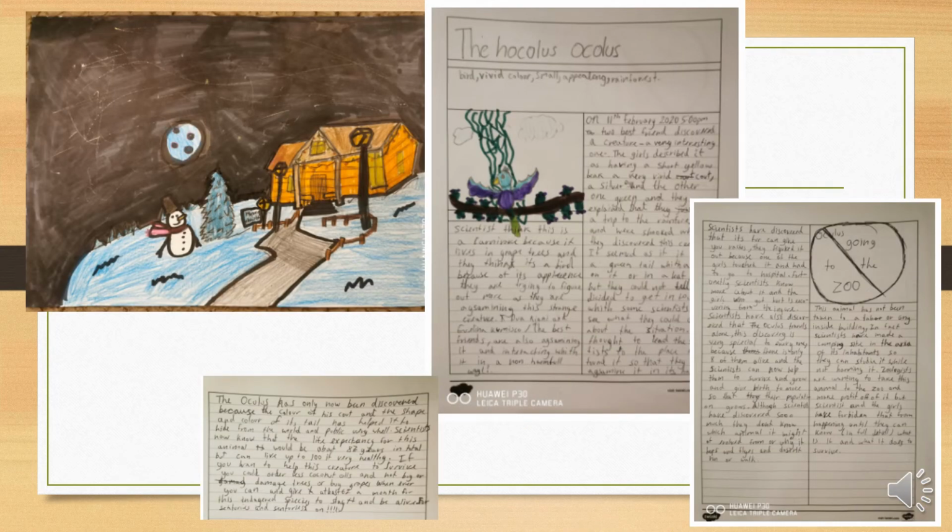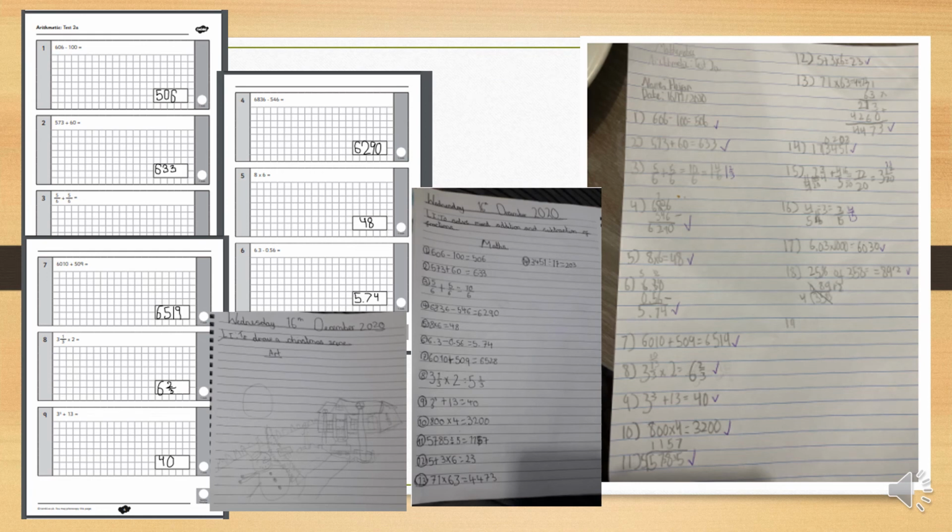Here you can see some of the work that's been sent in. We've got the Hoculus oculus, which is our new species that has been discovered. Our bird has one diurnal eye and one nocturnal eye, so it can see during the day and the other eye helps it to see at night. Brilliant news article on the discovery of the oculus. You can also see on the left here some brilliant artwork done yesterday. Well done, Evelina. Here you can see some work by Dua and by Maura. Well done to both of you.